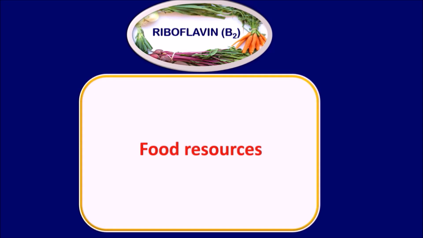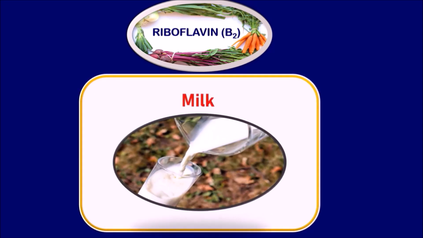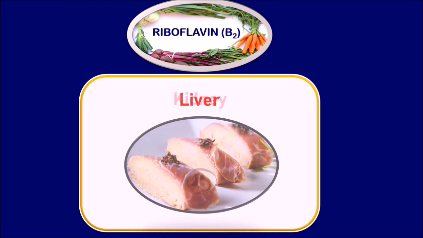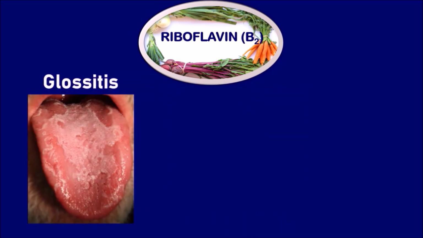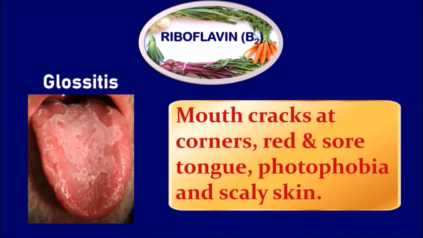Riboflavin. It is indicated as vitamin B2. The food resources of riboflavin are milk, eggs, liver, kidney, vegetables. The deficiency of riboflavin leads to the disease called glossitis, in which the mouth is faced with ulcers. The symptoms are mouth cracks at the corners, red and sore tongue, photophobia and scaly skin.